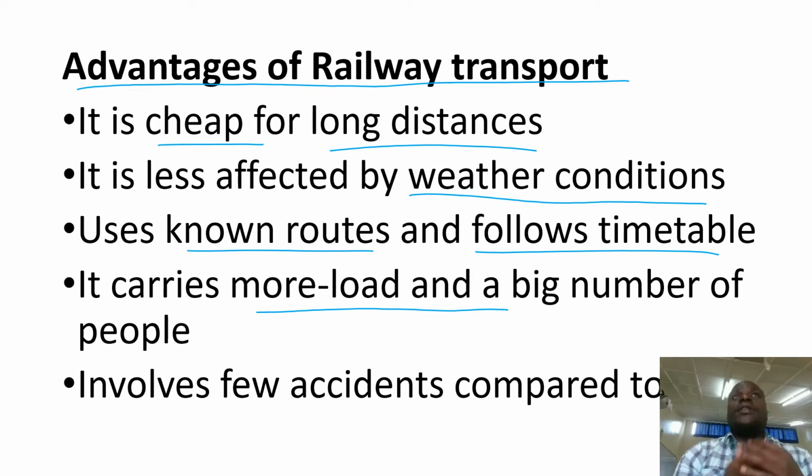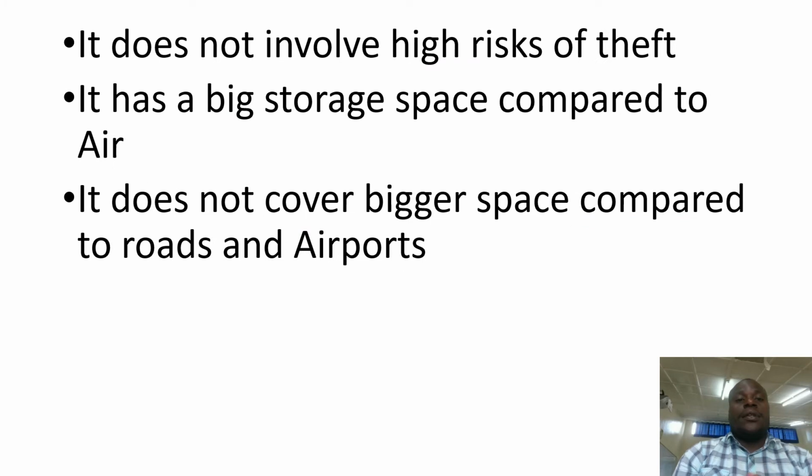Railway transport, or a train, carries heavy goods. It involves few accidents. The accidents are very few compared to road transport. It does not involve high risks of safety like road. Roads have very many highway robbers, but this railway transport has almost no robbers.